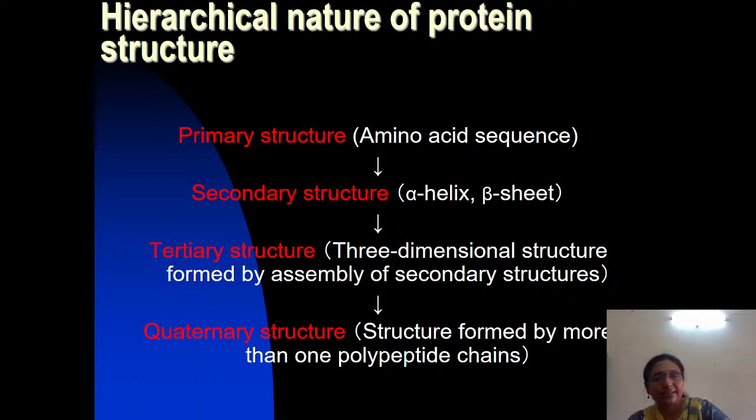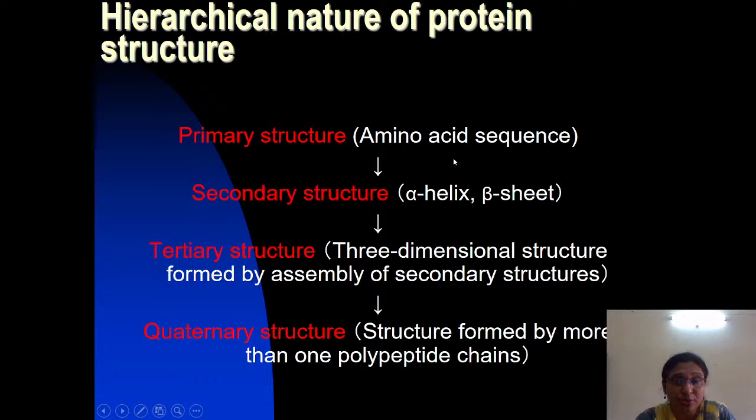And the next one is the tertiary structure. Tertiary structure is the three-dimensional structure formed by the assembly of the secondary structure. That means further folding of the secondary structure forms the tertiary structure, the 3D structure of a protein. And the next one is the quaternary structure. It is the structure formed by proteins which have more than one polypeptide chain. So these are the hierarchical levels of protein structure.